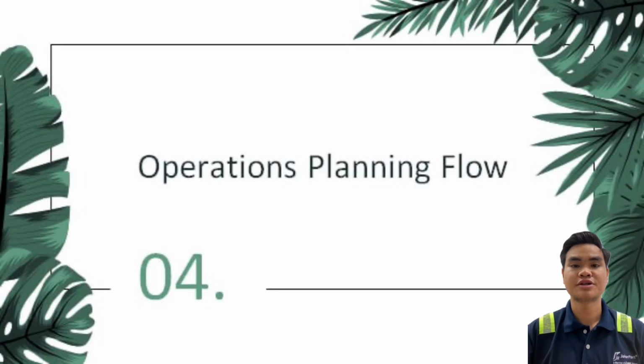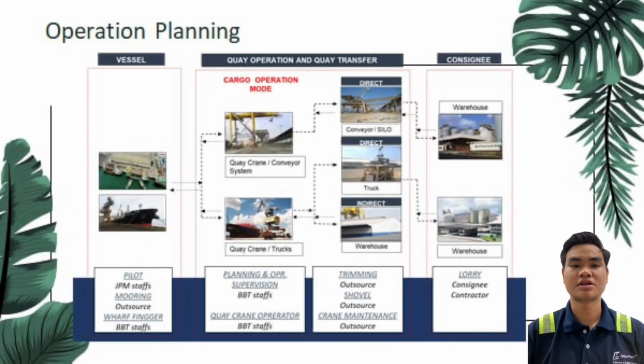The operation planning flow of the break-bulk terminal involves a series of steps that ensure the efficient and effective handling of cargo through the terminal. Here is an overview of the typical operation planning flow in a break-bulk terminal. Receiving cargo. The first step in the operation planning flow is to receive cargo at the terminal. This involves coordinating with the shipper and the carriers to ensure that the cargo arrives on time and is properly labeled and documented.